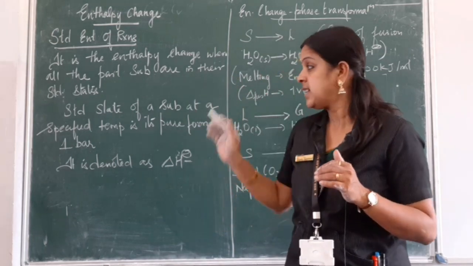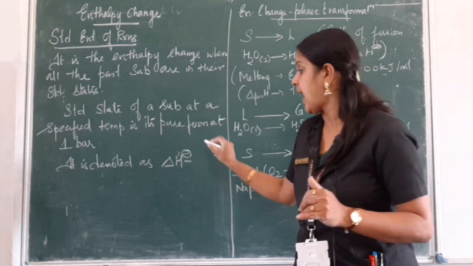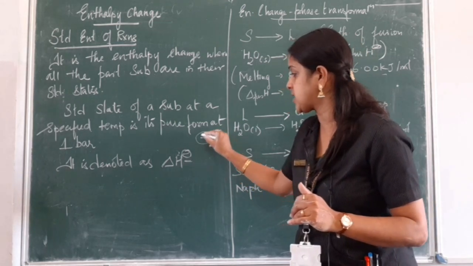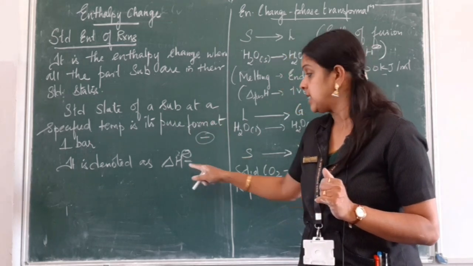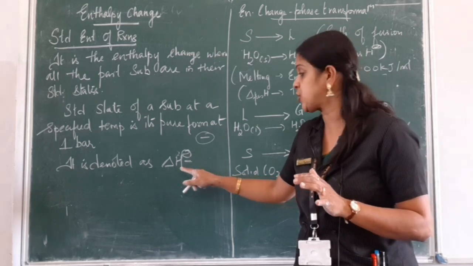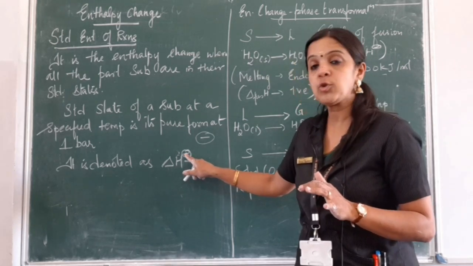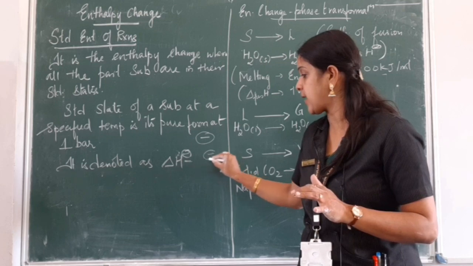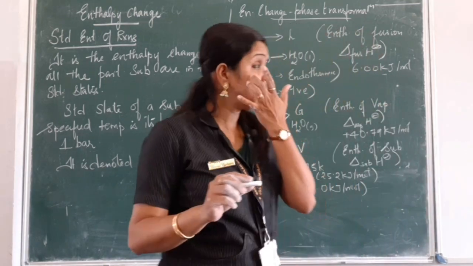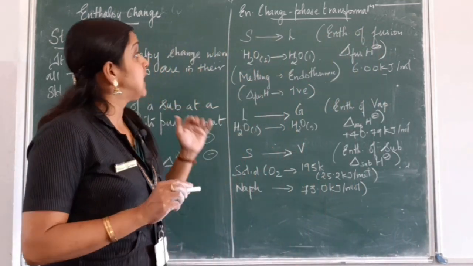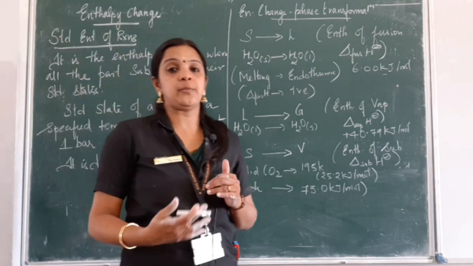That is called the standard state of a substance and it is denoted with a symbol, a dash with a circle around it. So when I write standard enthalpy change, I put del H, and on the superscript, I put a symbol, a hyphen and a circle. So first let us learn about enthalpy change of phase transformation.